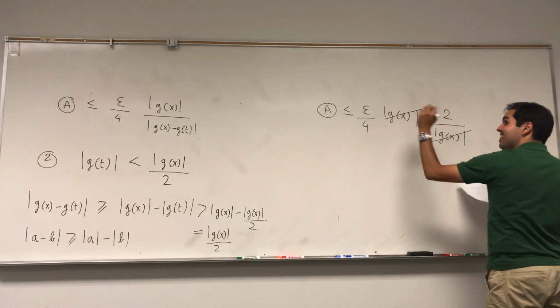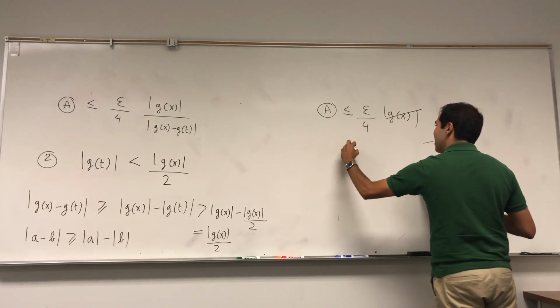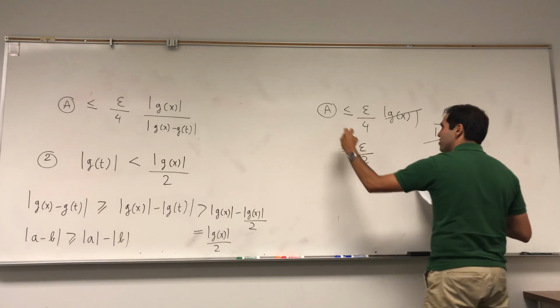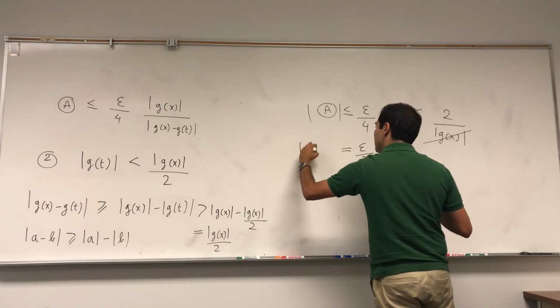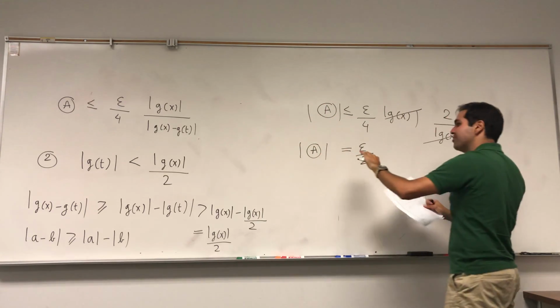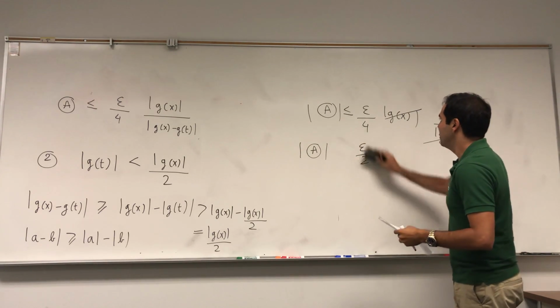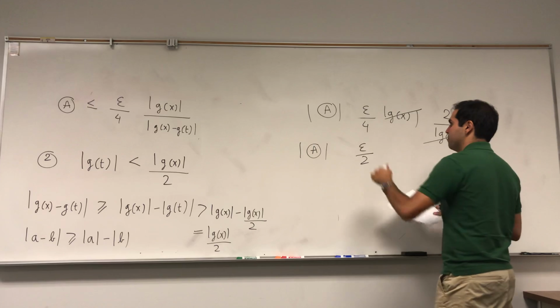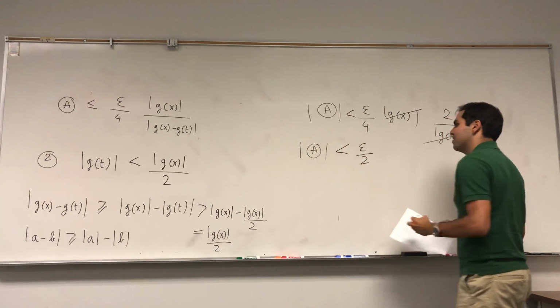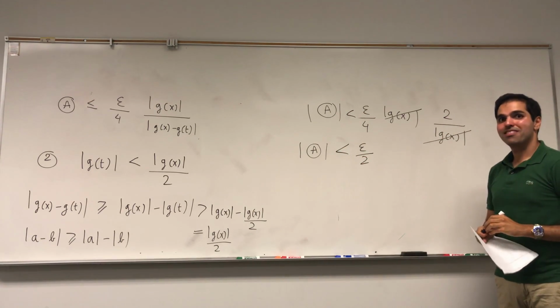Look at that. This cancels out, and you're left with epsilon over 2. So the absolute value A is less than, in fact strictly less than, epsilon over 2. Not bad, huh?